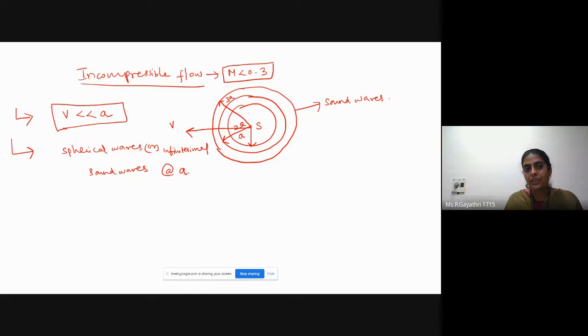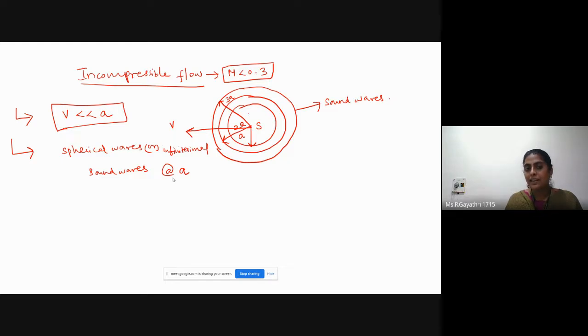In incompressible flow, infinitesimal sound waves or spherical waves are produced in all directions at speed of sound.